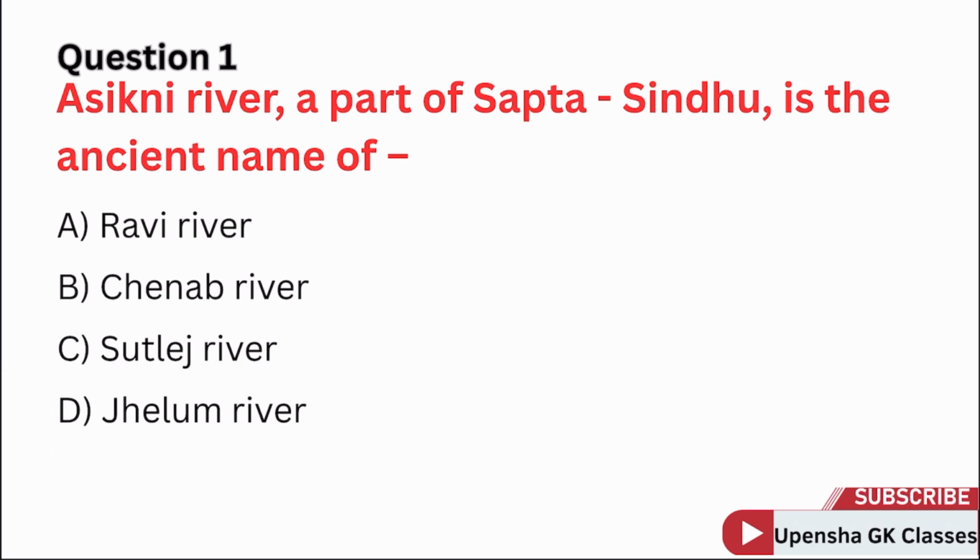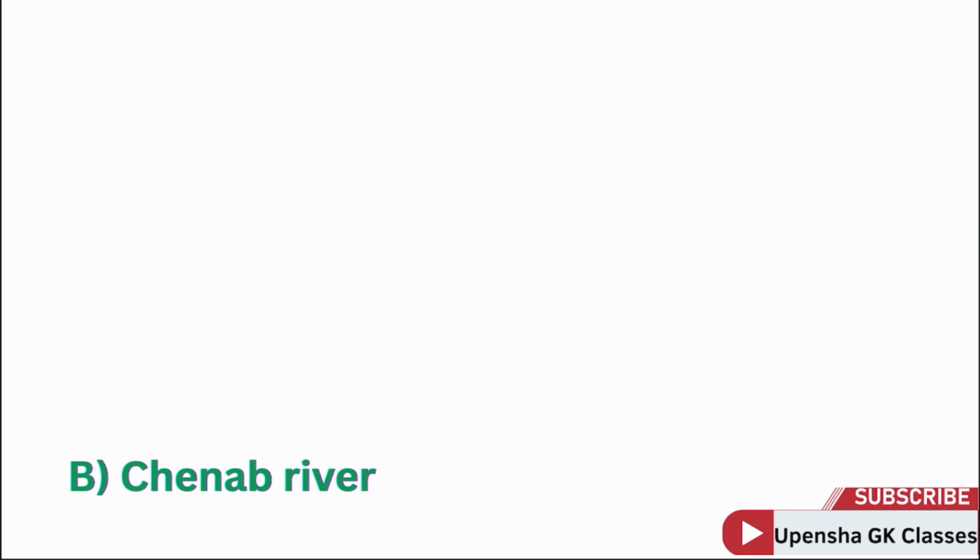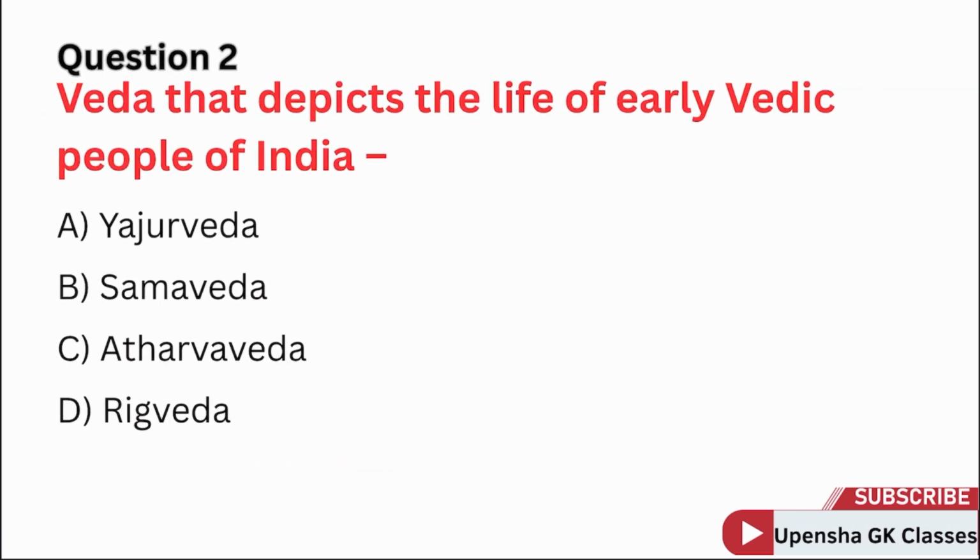Question 1. Asakni river, a part of Sapta Sindhu, is the ancient name of. Correct answer option B. Chenab river. Question 2. Ved that depicts the life of early Vedic people of India. Correct answer option D. Rigved.